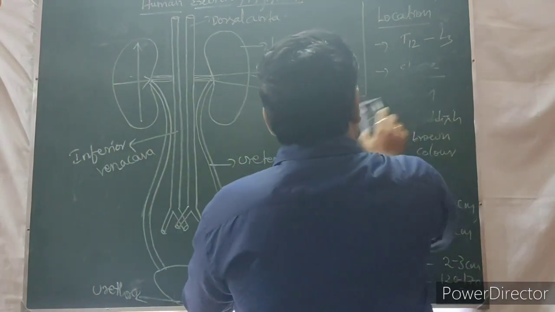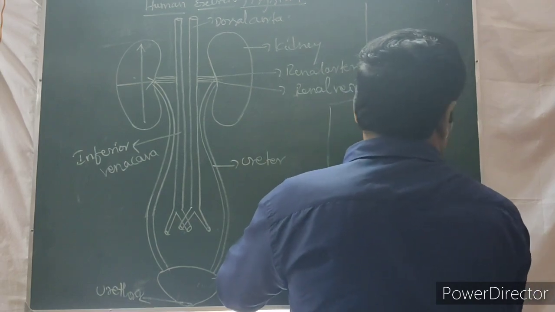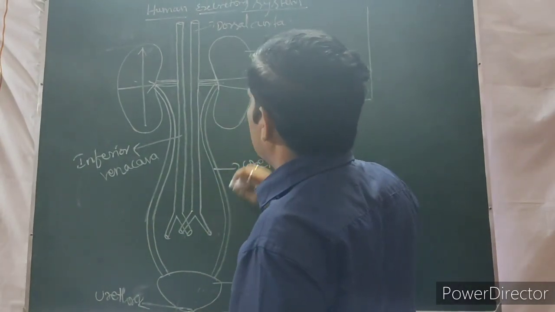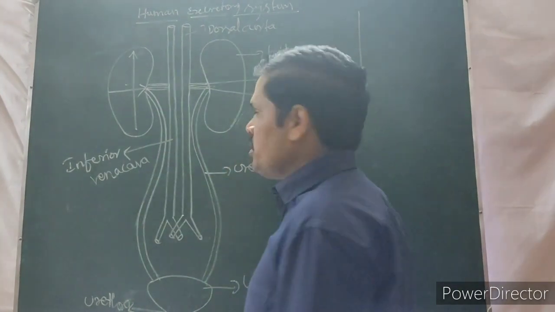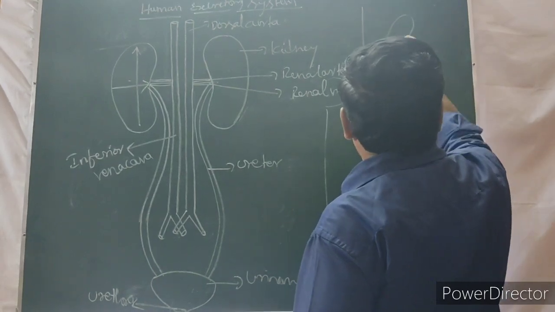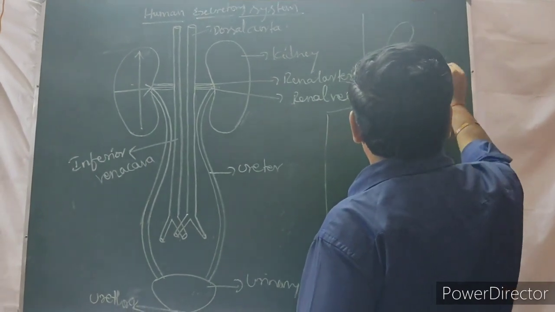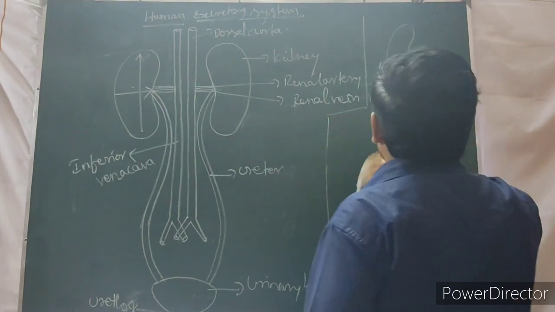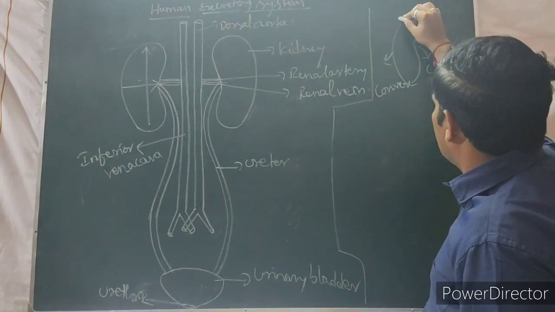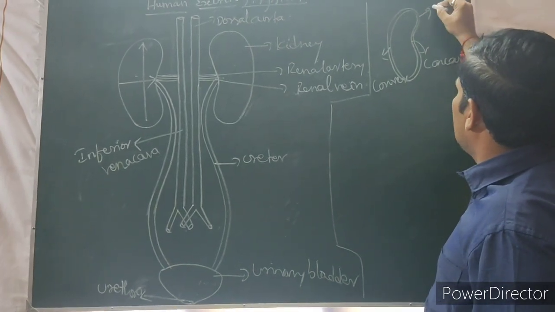The next one: if you see the kidney, the outer side is convex in shape and the inner side is concave in shape. The kidney is protected by a tough connective membrane, that is called what?